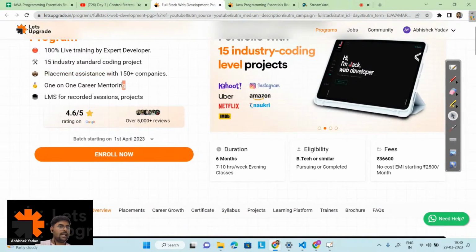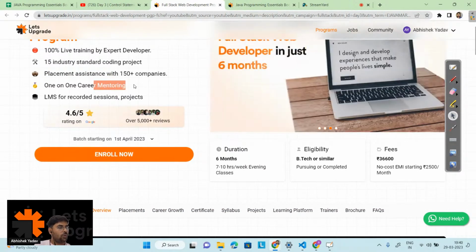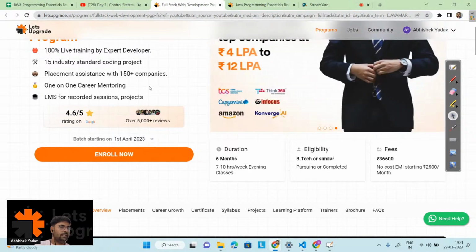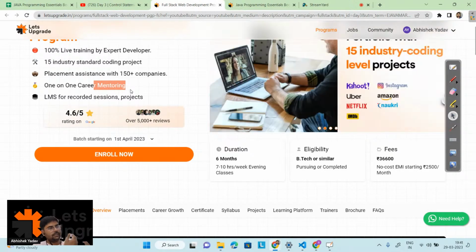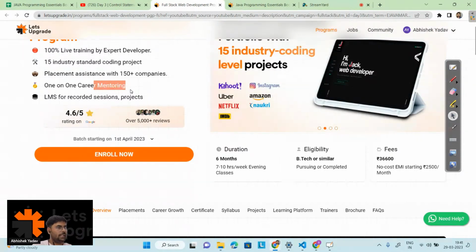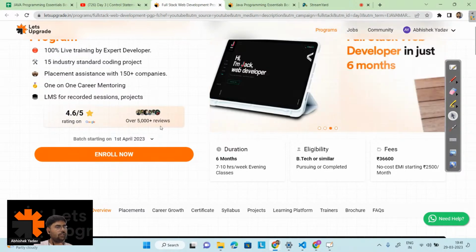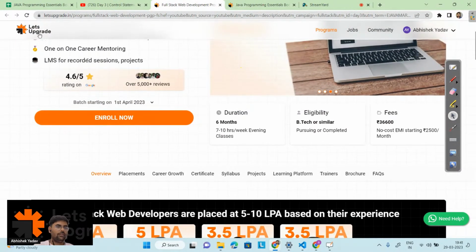After that, if you have any doubt or want any mentorship, you can schedule a one-to-one doubt session or mentorship session from our Let's Upgrade portal here, right? The doubt session will be taken by your mentor who is teaching you that particular topic. If you want a mentorship session, you can take it from our senior mentors, who have 5 to 8 years of experience. They will mentor you and try to clear all your doubts, right? Apart from that, you will be getting the recording of the session.